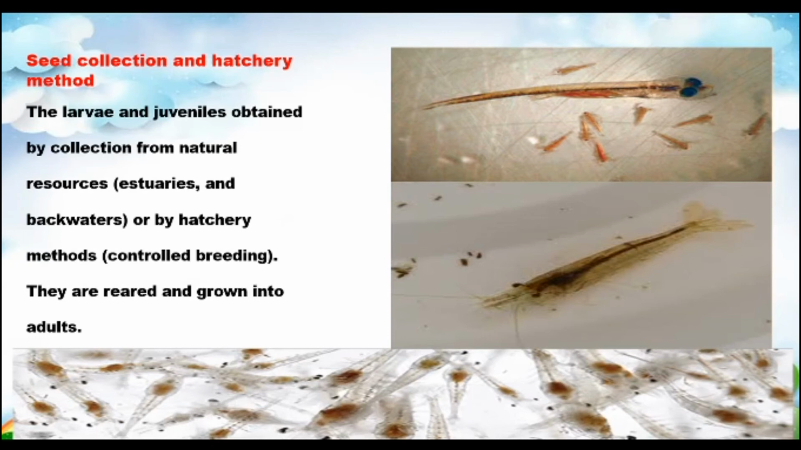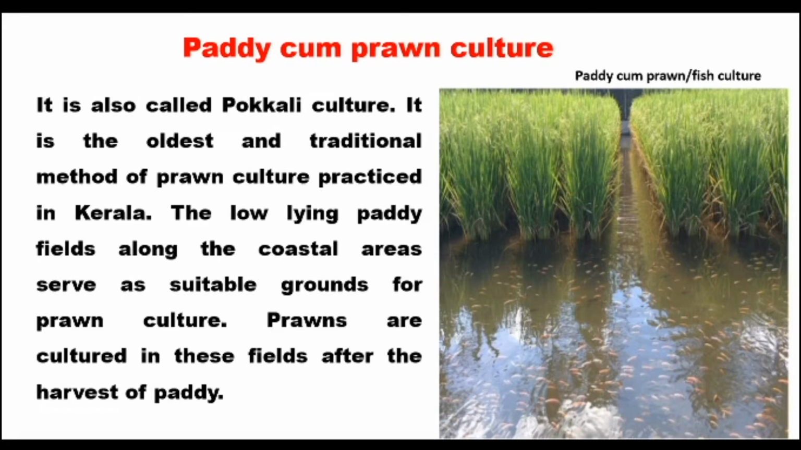It's a very small thing. And the next one is Pokkali prawn culture. This is also called Bokkali culture. It is the oldest and traditional method of prawn culture practice in Kerala. So in Kerala they cultivate like this: in one area the paddy is present, in another area the prawns are present. The cultivation of the paddy is carried on in the field, as well as the cultivation of the prawns in the field.